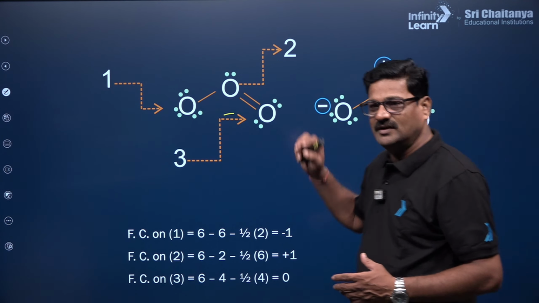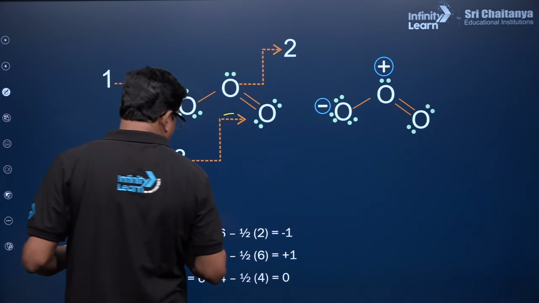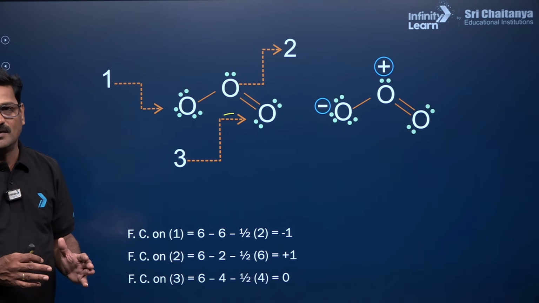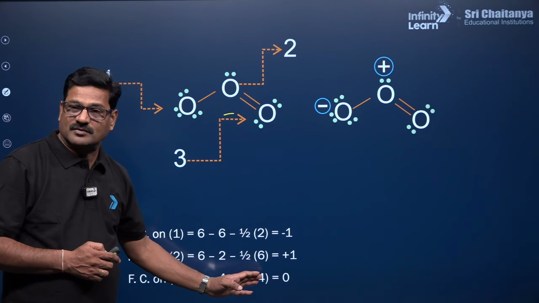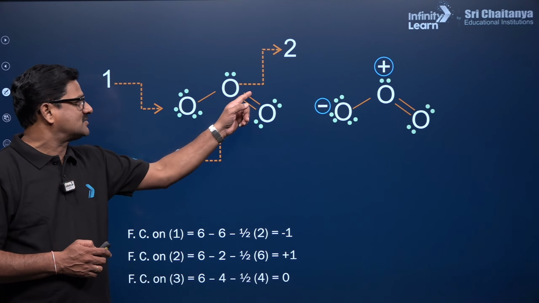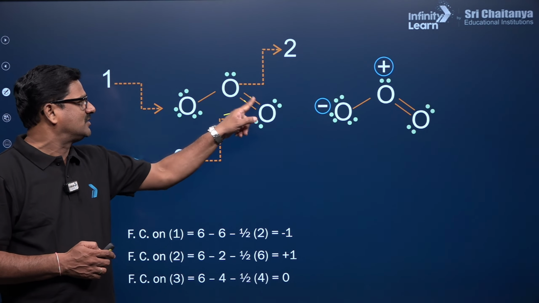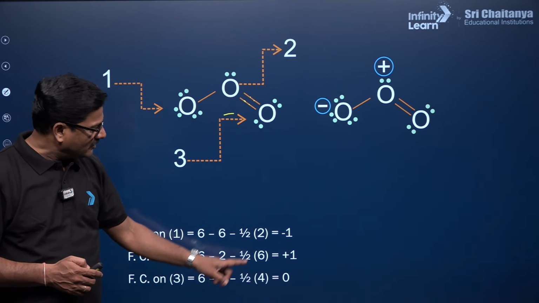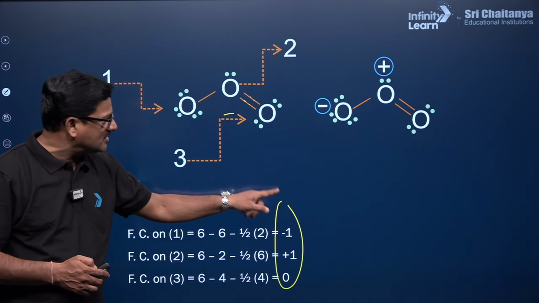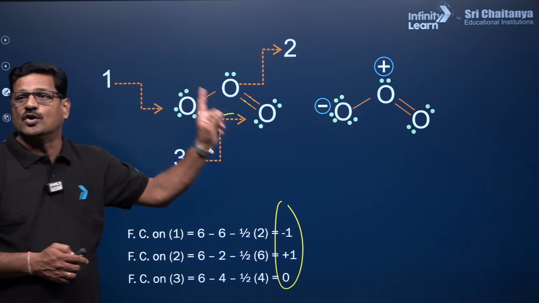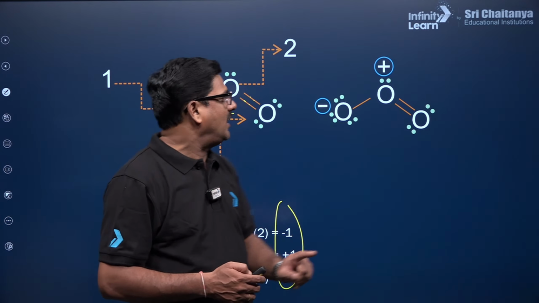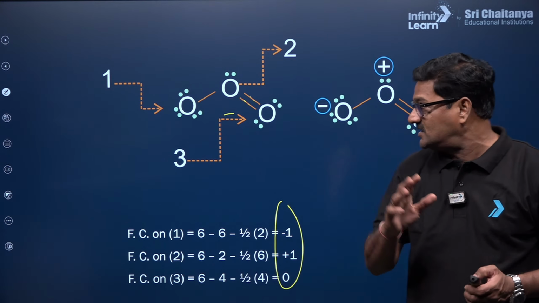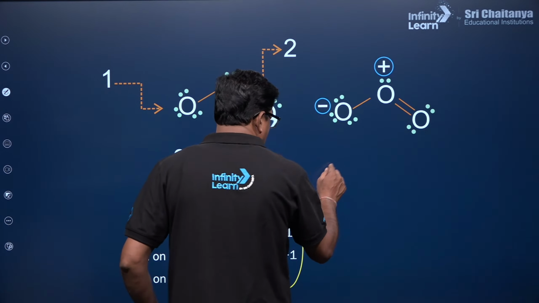While for oxygen number 3, you are going to say 6 minus 4 minus 1 by 2 into 4. So why 4? It has 2 bonds, which means it is involved in 2 bond pairs of electrons. So it is going to be 0. When you take the sum of these 3, it is going to be 0, so the ozone is neutral overall, and it can have minus 1 and plus 1. So it can have various resonating structures like this.